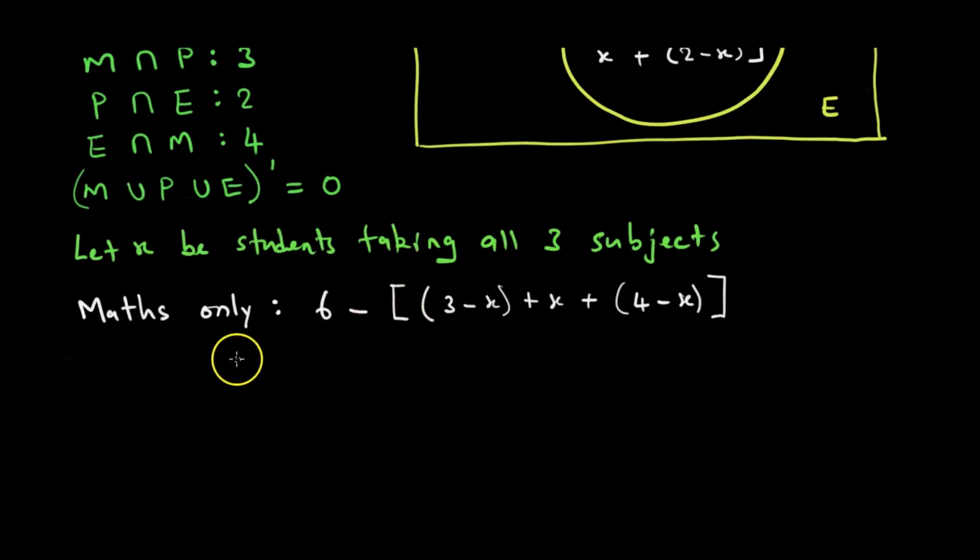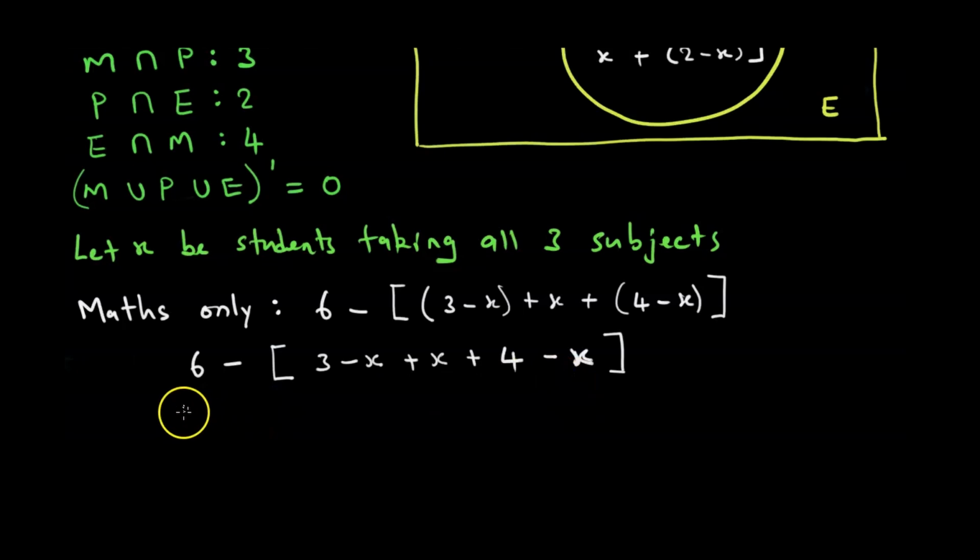Saka panapa tenge takuti 6 minus, then solve zviri mabrackets first. Saka panapa it's just 3 minus x plus x plus when we're multiplying a positive by a positive inoramba iri positive, then a positive by a negative inoramba iri negative. So in essence we're going to plus 4 minus x, like this.